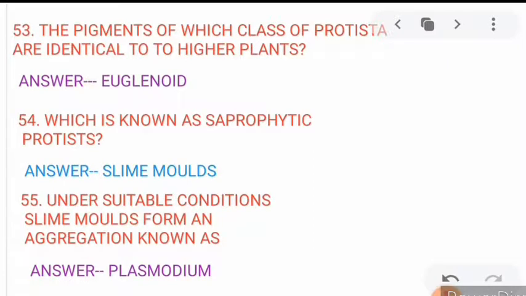Now move to the next, 53. The pigments of which class of Protista are identical to higher plants? Euglenoids. Next, 54. Which is known as the saprophytic protist? The saprophytic protist is known as slime molds. Next, 55. Under suitable conditions, slime molds form an aggregation. This is known as plasmodium.